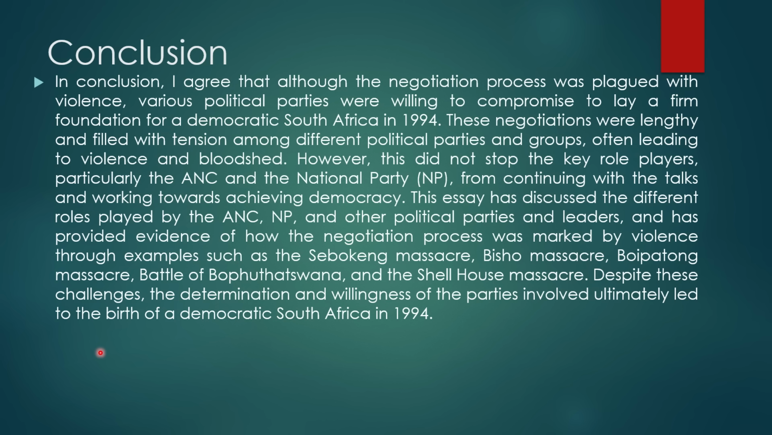This essay has discussed the different roles played by the ANC, the National Party, and other political parties and leaders, and has provided evidence of how the negotiation process was marked by violence through examples such as the Sebokeng massacre, the Bisho massacre, the Boipatong massacre, the Battle of Bophuthatswana, and the Shell House massacre. Despite these challenges, the determination and willingness of the parties involved ultimately led to the birth of a democratic South Africa in 1994. And then you are done writing your GNU essay.